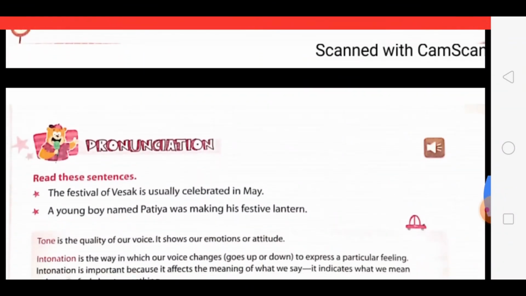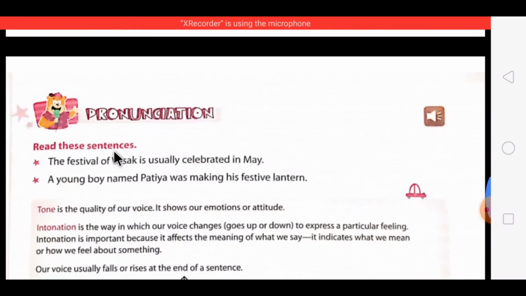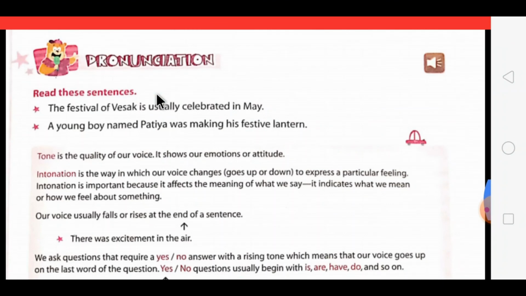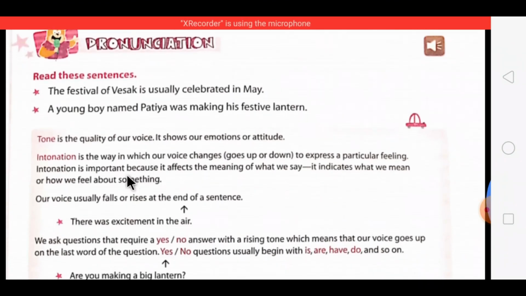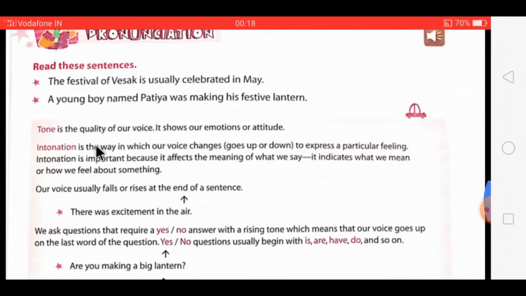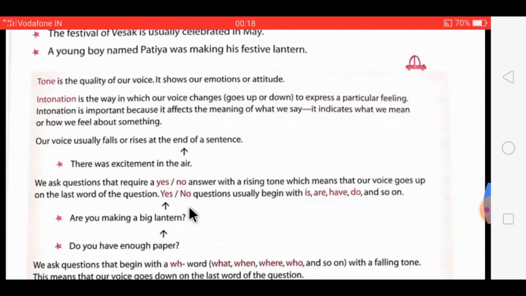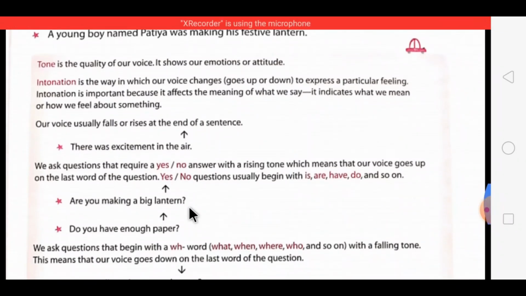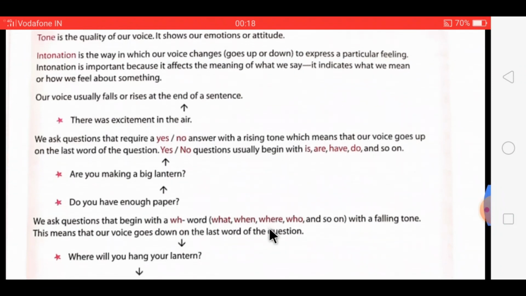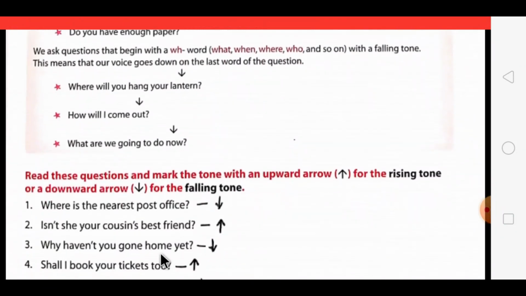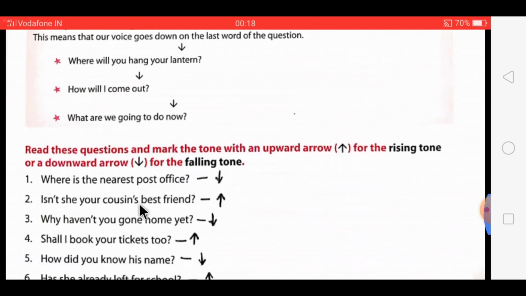Then let's come to the last part of our textual exercise, that is about pronunciation. In pronunciation, you have to take care about the tone, which sometimes comes down, or sometimes goes up. Sometimes the tone has to fall, and sometimes when you are answering or giving, the tone comes up. According to that, you have to mark the tone given over here.